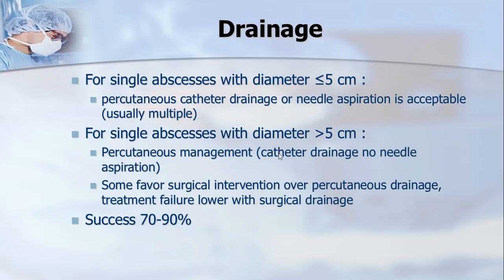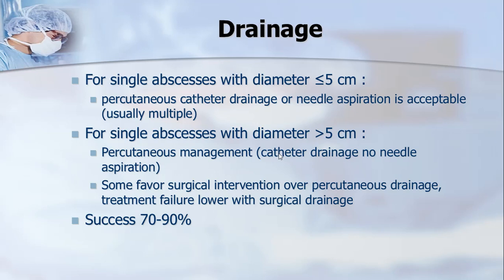Rather, in many cases, we don't even drain it. Smaller abscesses like 2.5 to 3 centimeter, we leave it, and we just build the patient's immunity and start antibiotics. Very small abscesses resolve on their own.